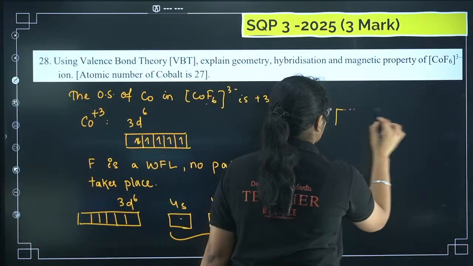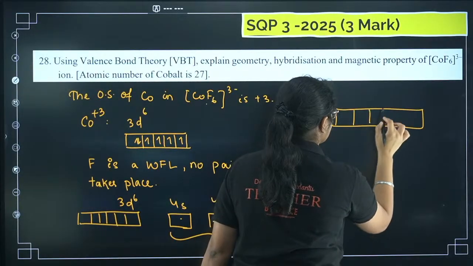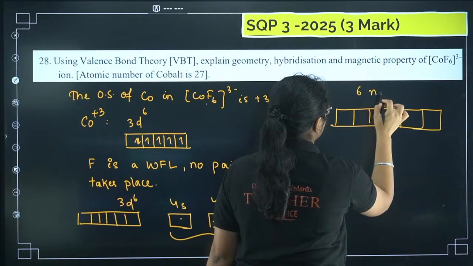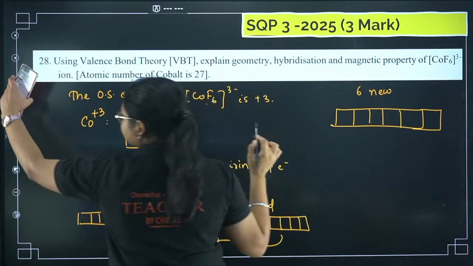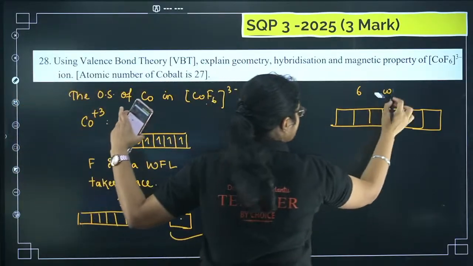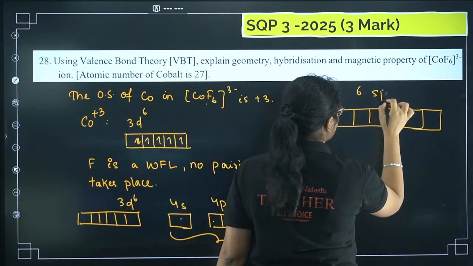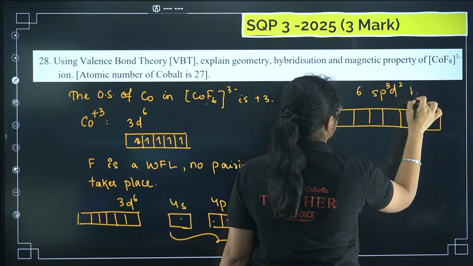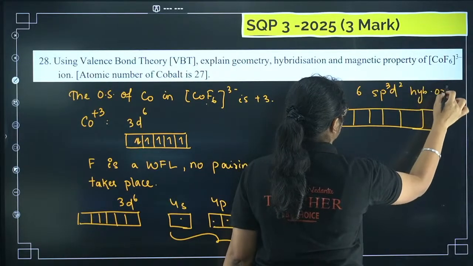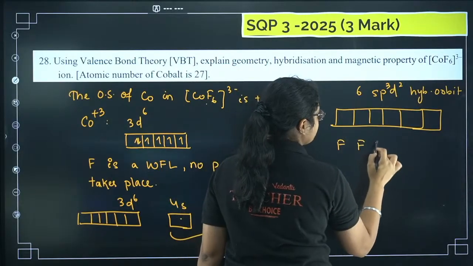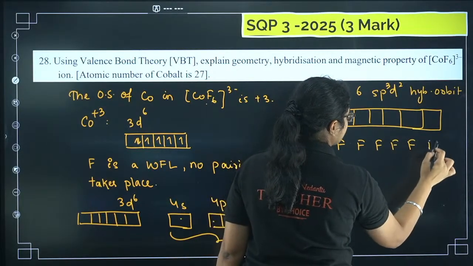So what will happen now? You have to write like this: 6 new sp3d2 hybrid orbitals. In these hybrid orbitals, fluorine will come and donate the electrons, right?